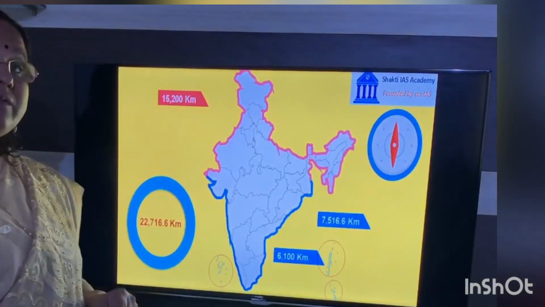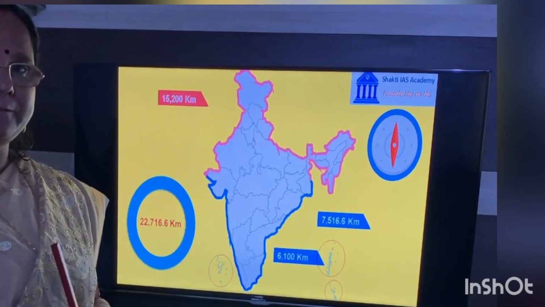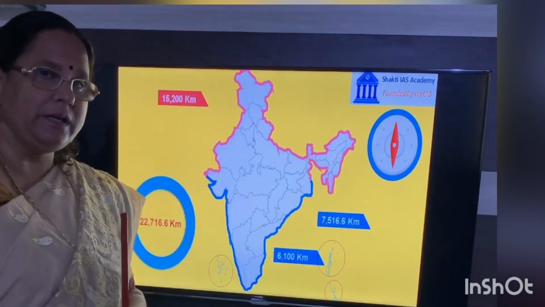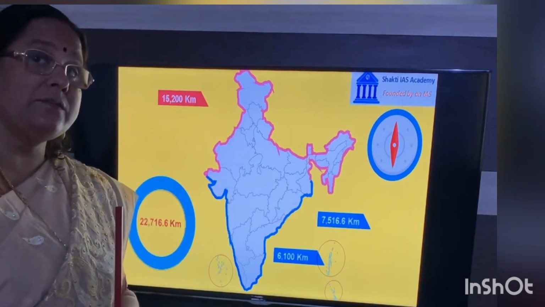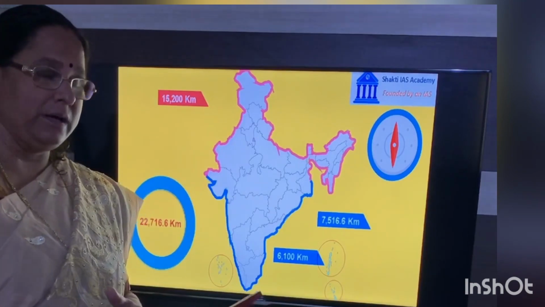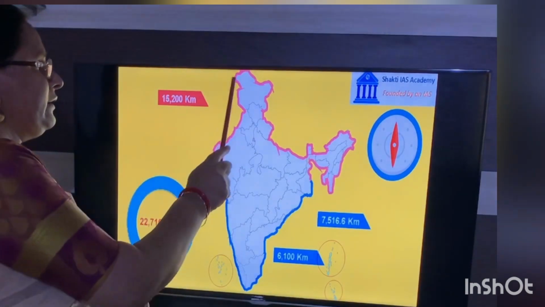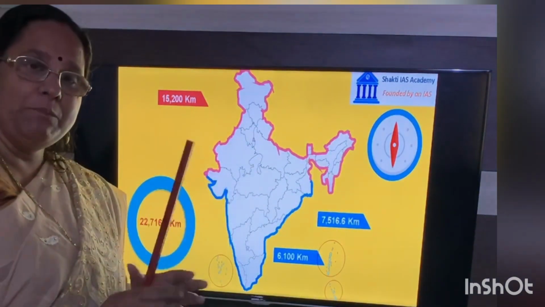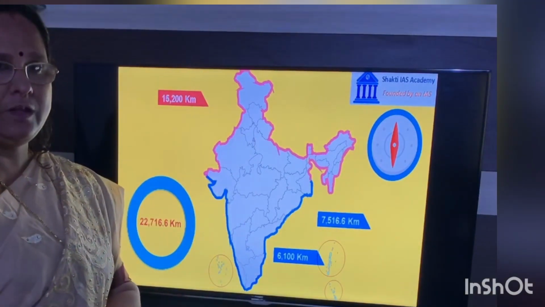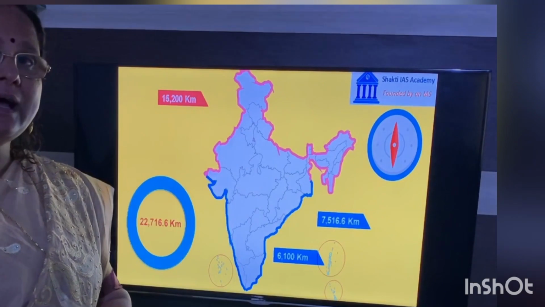The next one we will learn about is the frontier. Is that clear, children? India has both land border as well as water border. Land border is indicated in a pink line and blue indicates the water border.